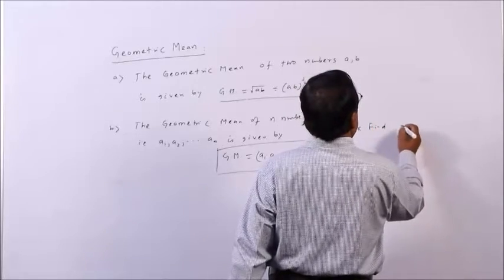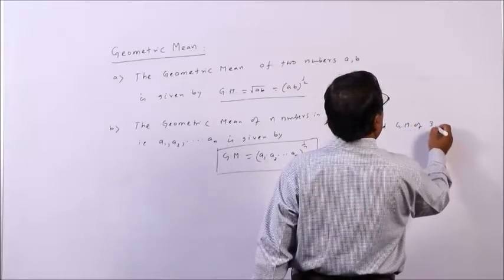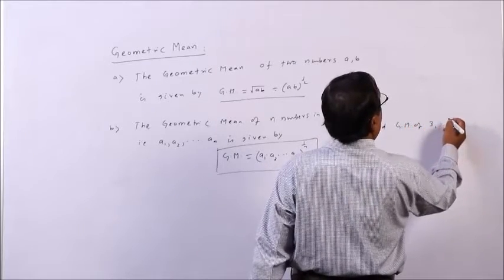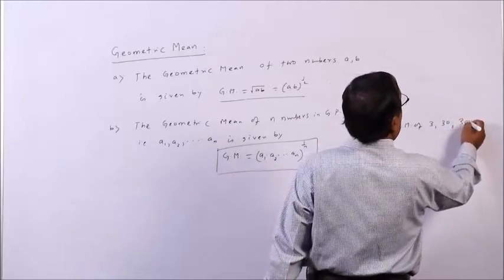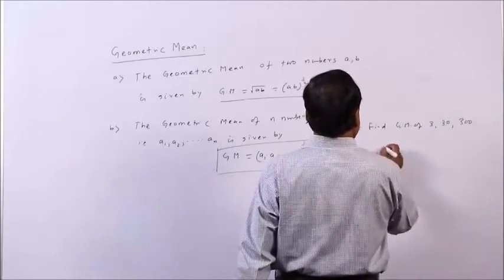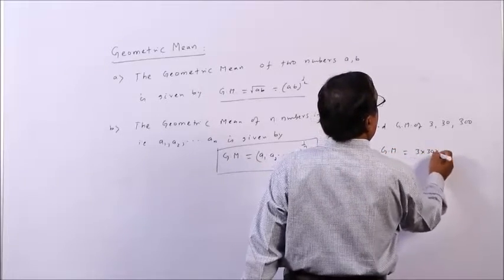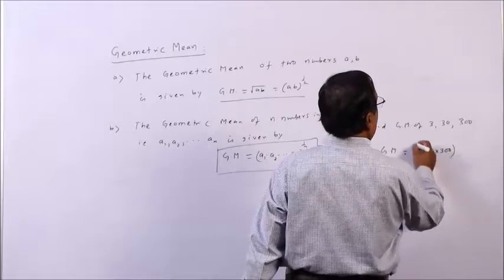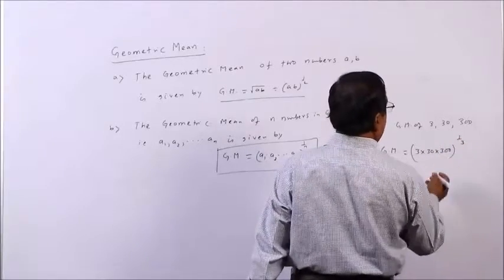find the geometric mean of 3, 30, 300. Therefore, the geometric mean will be (3 into 30 into 300) to the power 1 by 3. Oh, so we calculate, what is our value, we calculate.